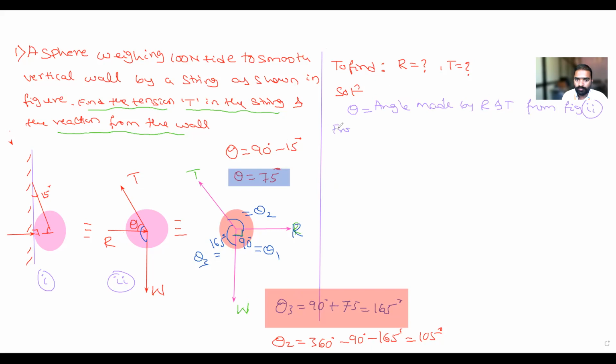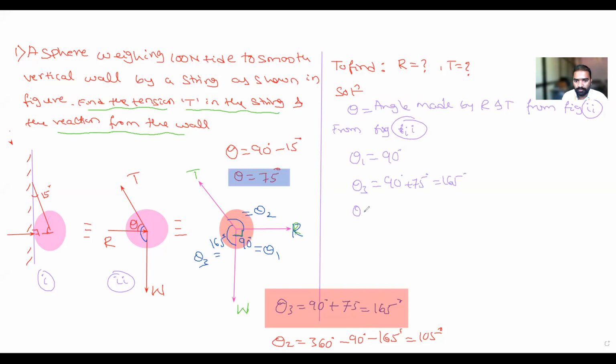Next, from figure 3, theta 1 is equal to 90 degree. Then theta 3 is equal to how much? Theta 3 is 90 plus 75, that is equal to 165.